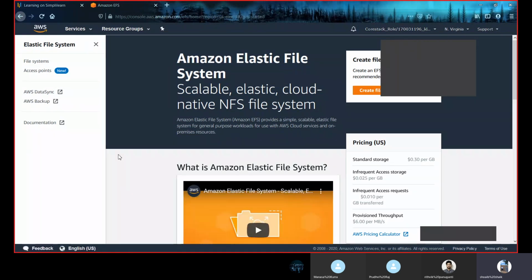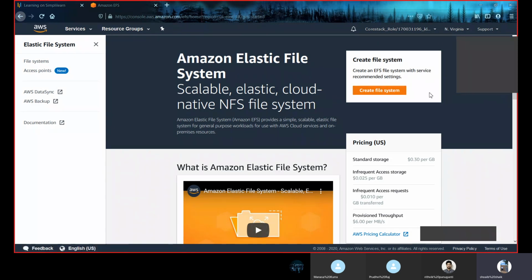You can see here we can do data sync, backup, and documentation. If a cloud consumer requires a file system, then we will be using Amazon Elastic File System. By clicking on Create File System, we can create an Elastic File System.